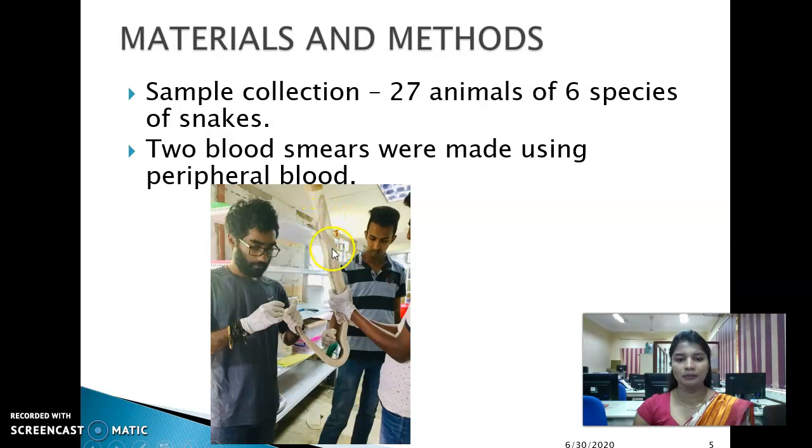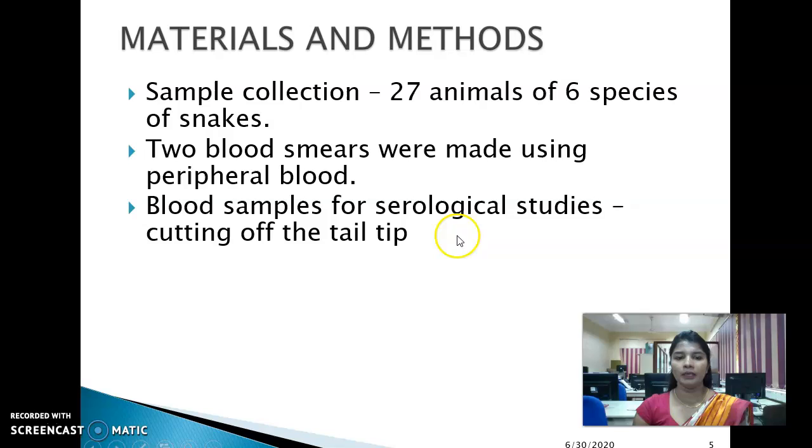This is an image of taking peripheral blood of a Russell's viper. We prick the tip of the tail of the snake, and the blood drop is used to make blood smears. I made 2 blood smears from 1 animal. Then blood samples for serological studies were collected by cutting off the tail tip.